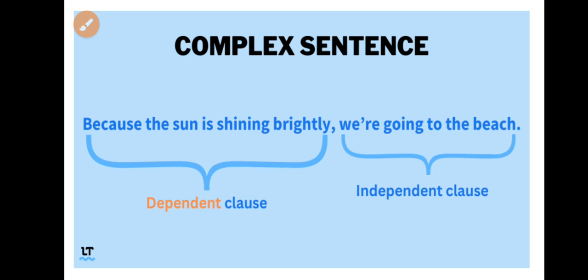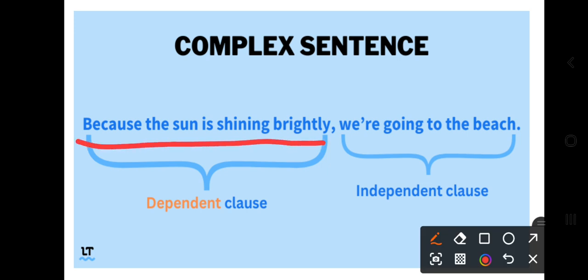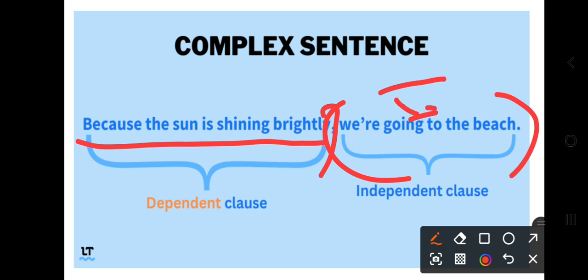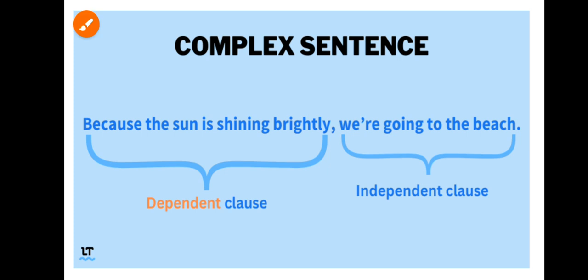Don't go with "because" here; "because" is nothing. Our major concern is that this is a dependent clause. As we read, "because the sun is shining brightly," the question is, the sentence is not making complete sense. So that is why it is joined by a comma, and this is the independent clause which makes complete sense, that is, we are going to the beach. So please take care, right?